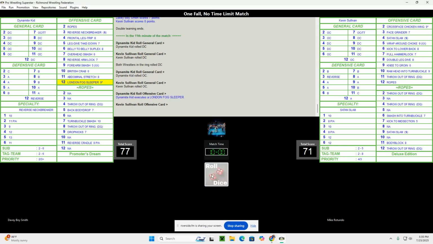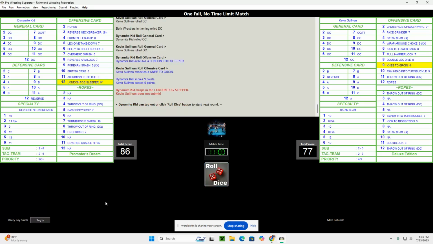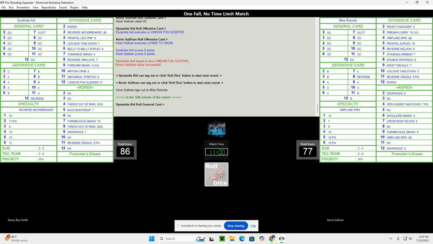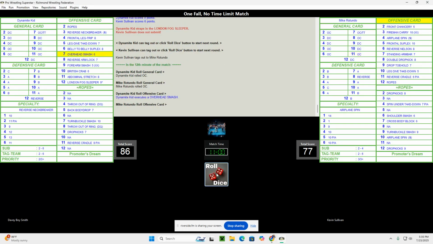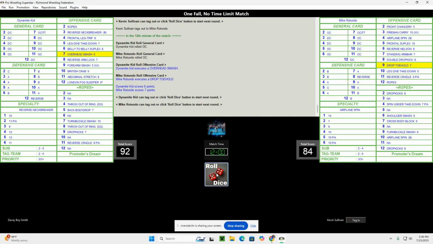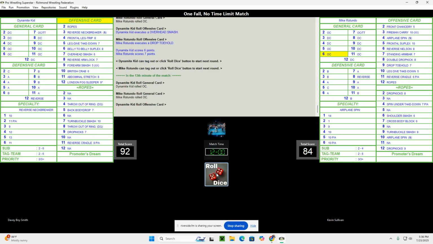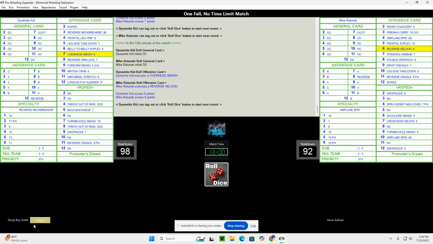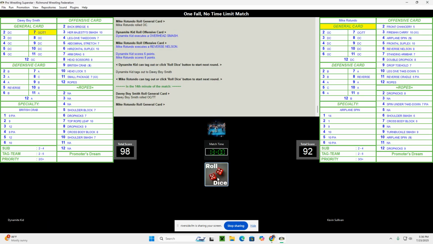Both men on the offensive. A London Fog sleeper, a knee to the groin. Not submitting. Yeah, Davey Boy's going to stay out, but Mike Rotundo wants in. He finally is able to make a tag. Both men on the offensive. Dynamite Kid with an overhead smash, a drop toe hold from Mike Rotundo. They're both going to stay in for the time being, although I think British Bulldog's starting to feel like he wants to get back into this match. Yeah, he'll tag in now. Kevin Sullivan stays out for now.